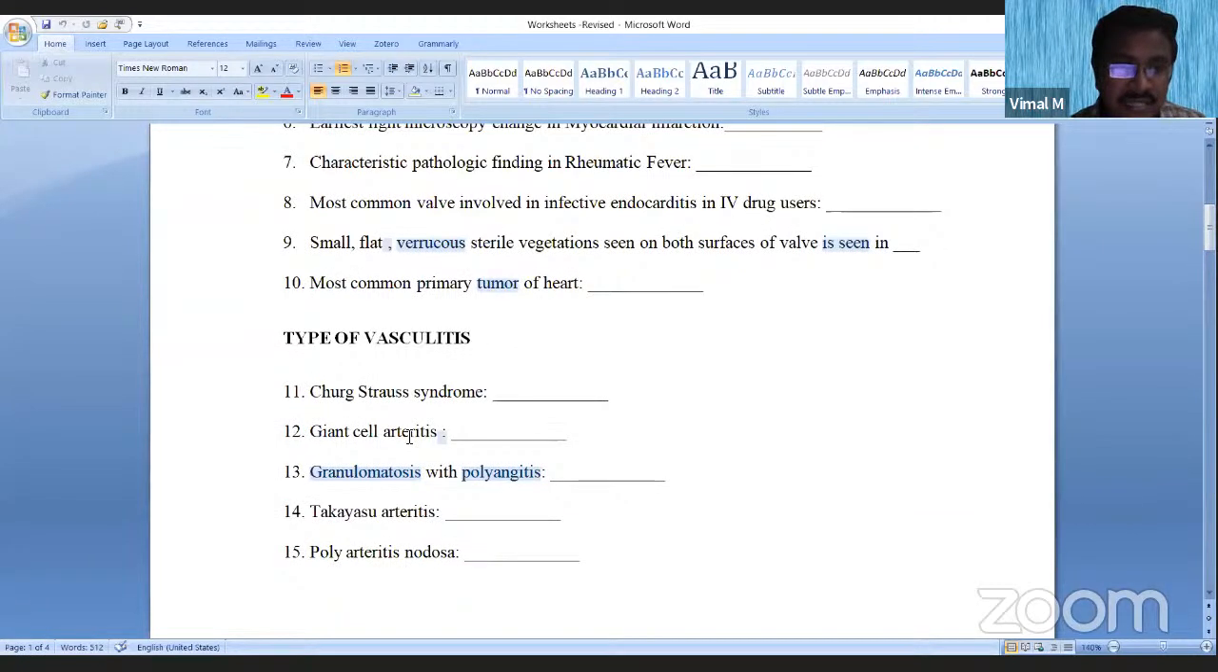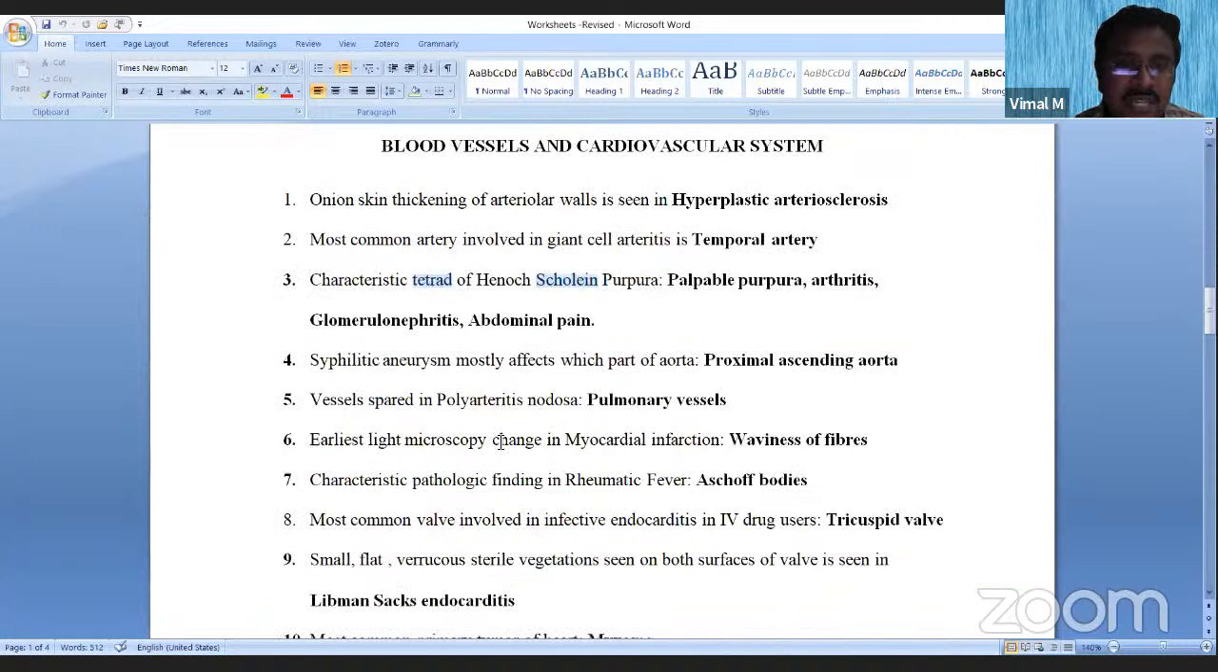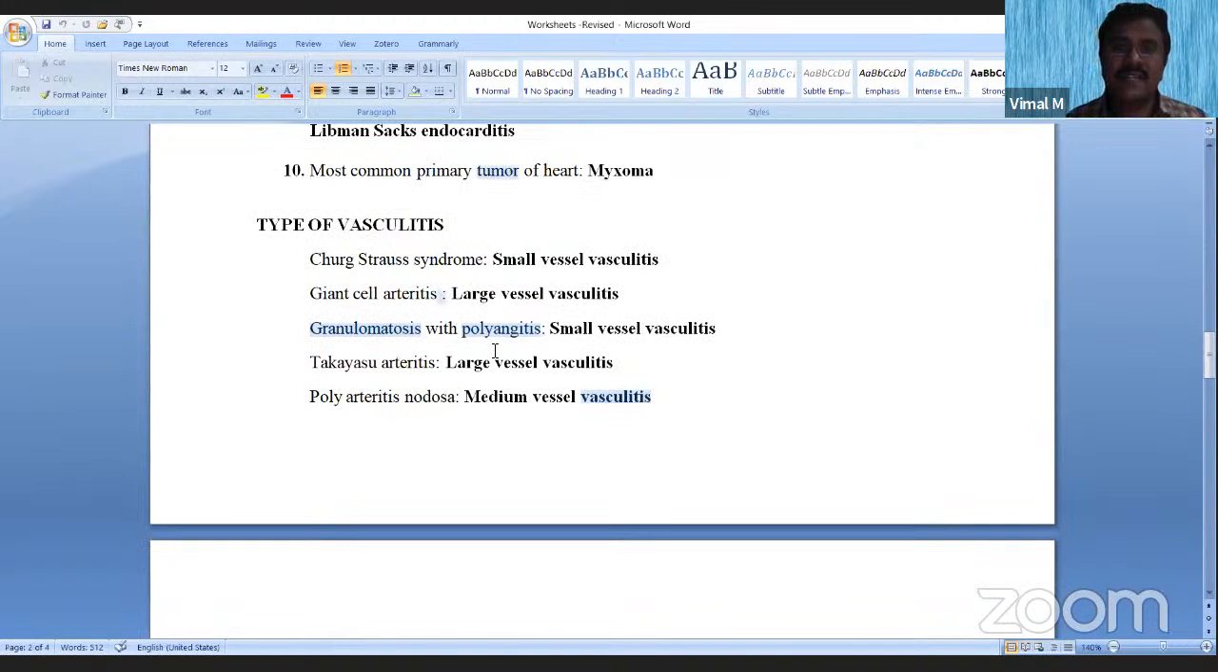The types of vasculitis can be asked. Churg-Strauss syndrome, giant cell arteritis, granulomatosis with polyangiitis, that is Wegener granulomatosis, Takayasu arteritis, polyarteritis nodosa. Now let us see which type of vasculitis each is. Churg-Strauss syndrome is small vessel vasculitis. Giant cell arteritis is large vessel vasculitis. Granulomatosis with polyangiitis, that is Wegener granulomatosis, is small vessel vasculitis. Takayasu arteritis is a large vessel vasculitis. Polyarteritis nodosa, that is PAN, is a medium vessel vasculitis.